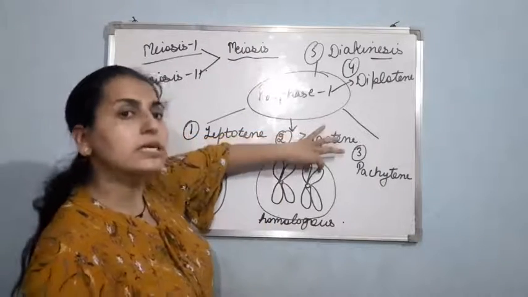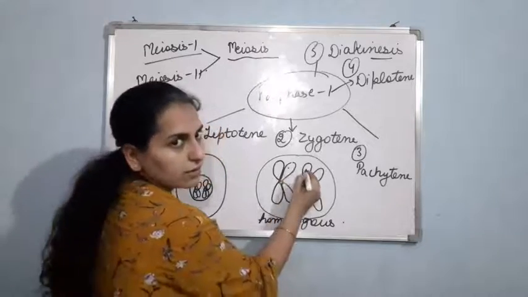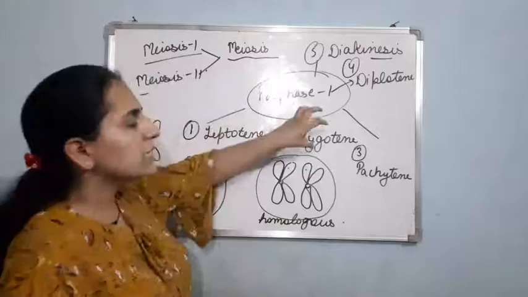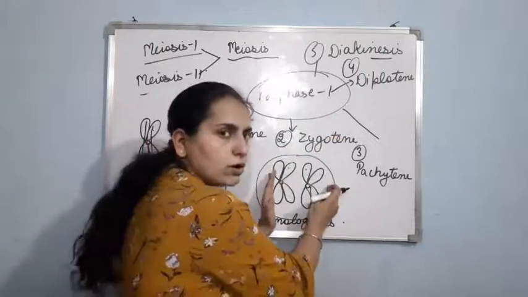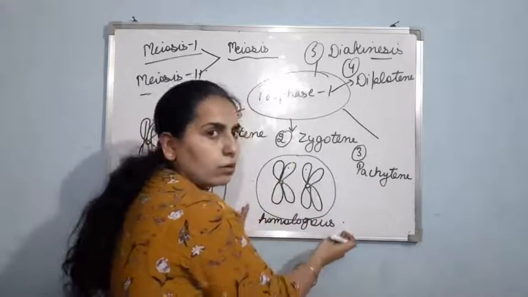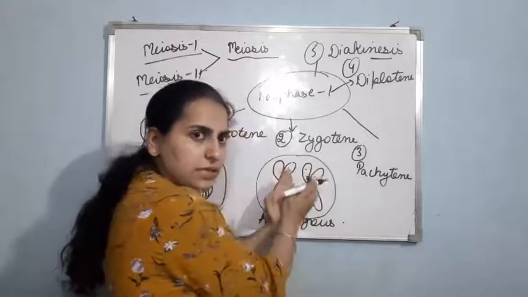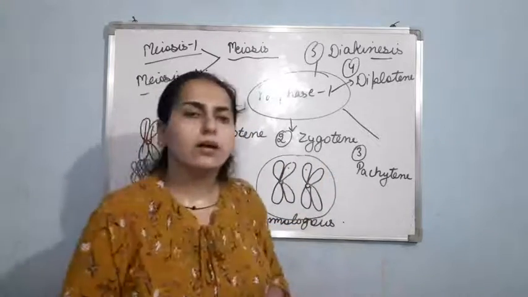Again these two, sister chromatids. But if I talk about this and this, they will be non-sister chromatids. So basically in zygotene, there is pairing of two chromosomes resulting in homologous chromosomes, and this association is synapsis, and this complex can be called the synaptonemal complex.